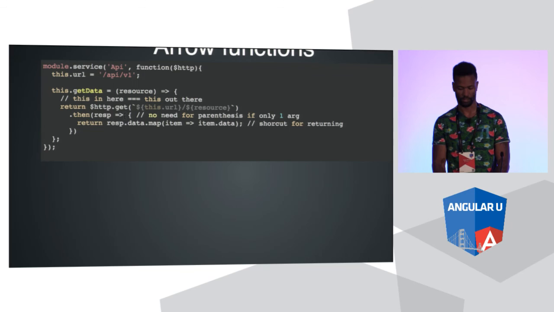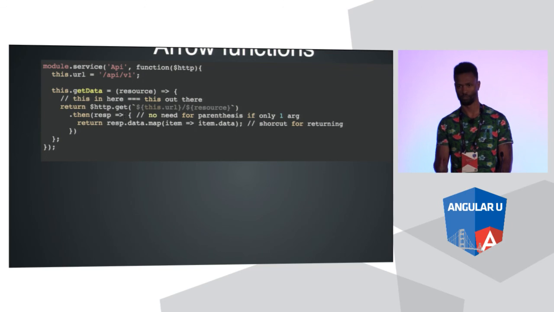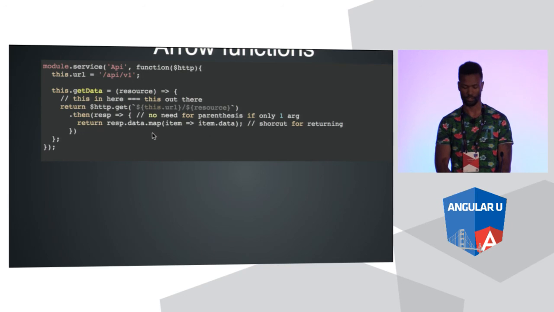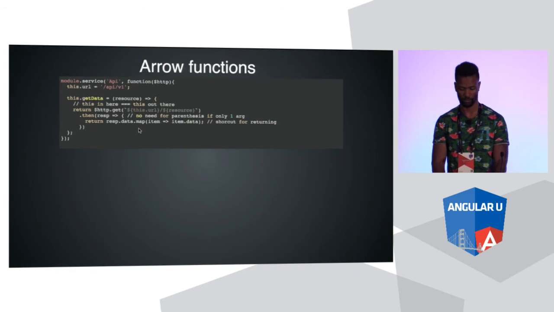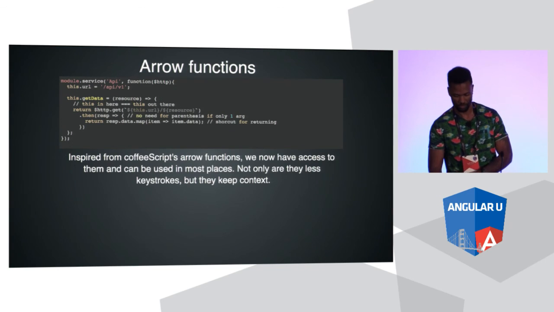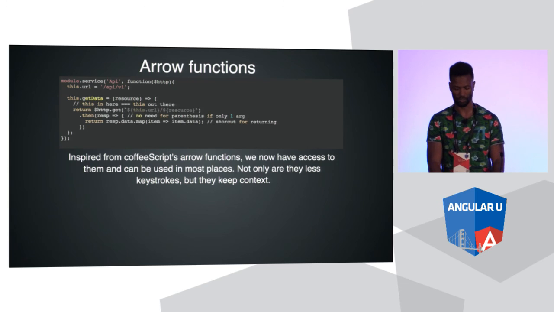I'm going to have some more of that later. This is another way to do it. So the rule is, if it's just one argument, you don't need the parentheses. And if you only have one line for your expression following, you can just put that in there and it'll automatically be returned for you. But if you have multiple lines, then you need to open up these brackets and do your stuff and then return it later, just like you would in a regular function. Yeah, there it is, inspired from CoffeeScript. So yeah, saves you keystrokes, keeps the context.